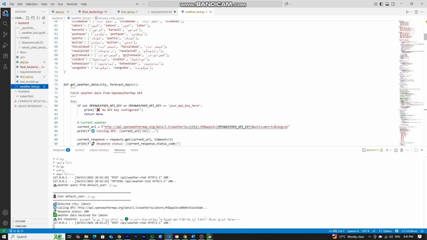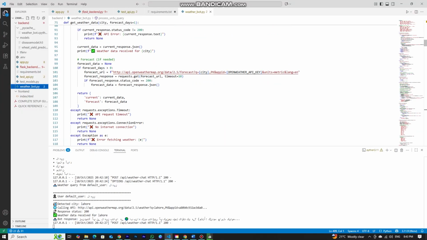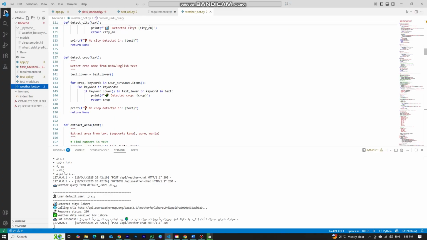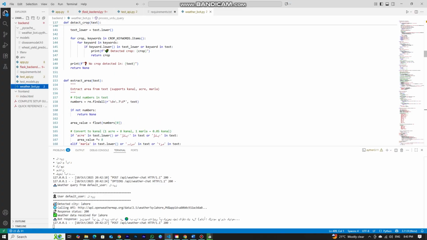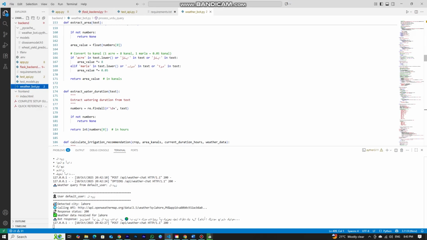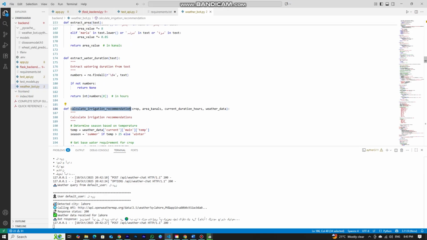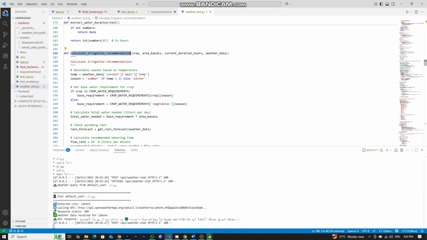has planted, extracting the field areas in canals, acres, or marlas, and finally asking how many hours of water they currently give daily. Once the user provides these details, the bot connects to the Open Weather Map API to fetch live weather data, including temperature, humidity, and rainfall forecast for that city.